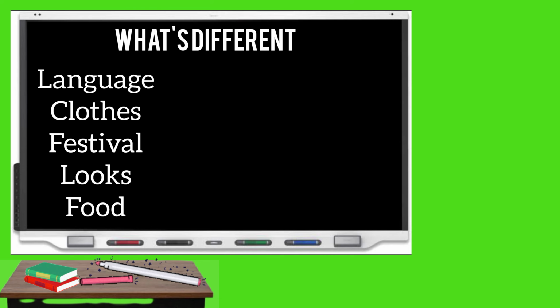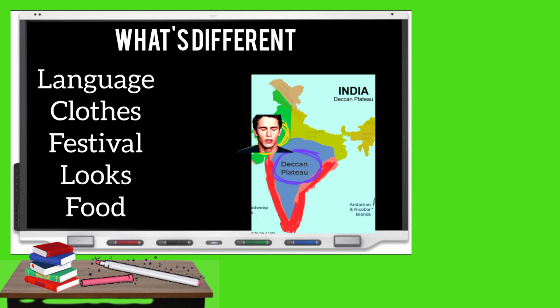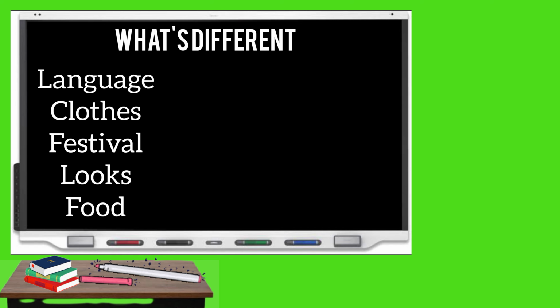A person living in a coastal area might have predominant food as fish or rice. A person in the plains might have a predominant food, let's say wheat, that is a kind of staple food. So there are differences in food, looks, festivals, clothes, and languages that are seen across a region.